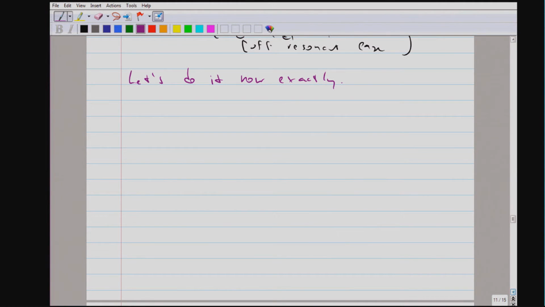So, our Hamiltonian here, which couples the ground and the excited state, is given by the dipole matrix element, the electric field vector, and we call this the Rabi frequency.